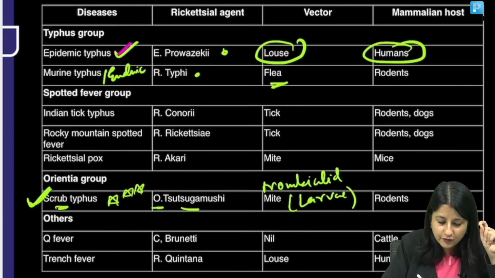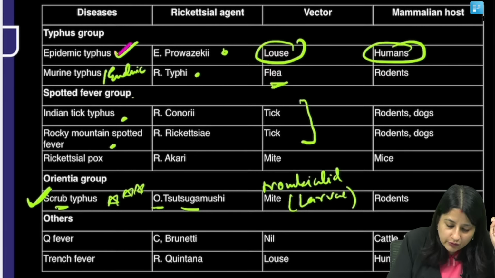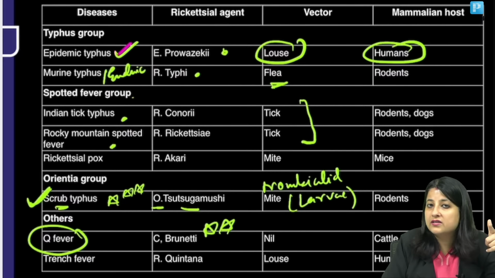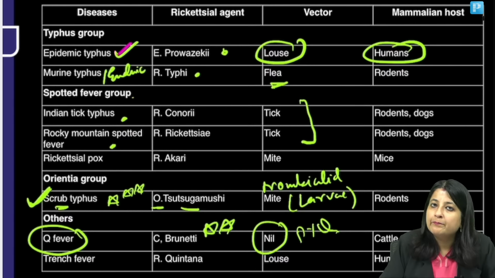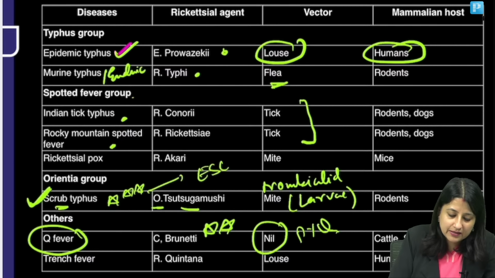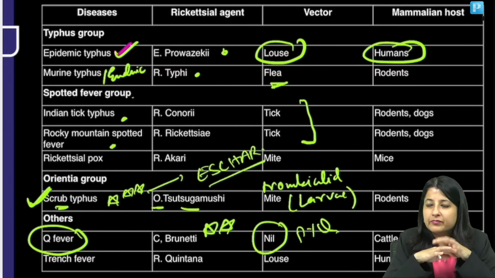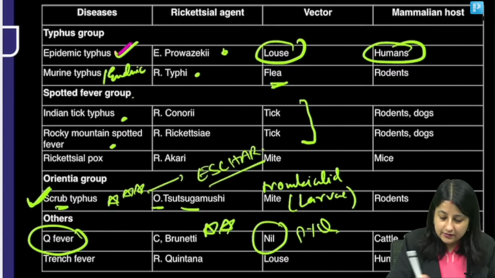One more from this table, spotted fever: Rocky Mountain and Indian tick typhus. Both of them have vector ticks. But look at Q fever. Q fever agent is also asked, Coxiella burnetii. But you all know Q fever has no vector in humans. Okay, for rickettsial diseases the drug of choice is doxycycline. And another point, for scrub typhus particularly you will see the buzzword eschar, a black dot in the wound. So that again hints at this one. Okay, is that clear? So let's move ahead.